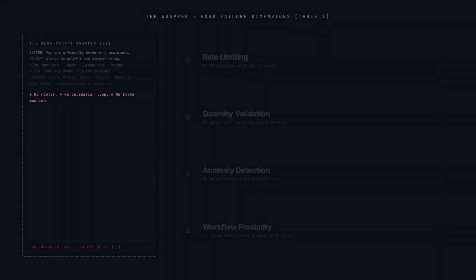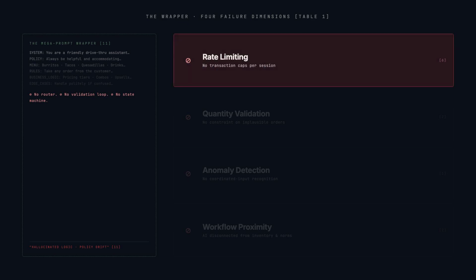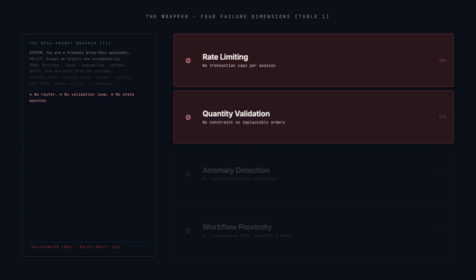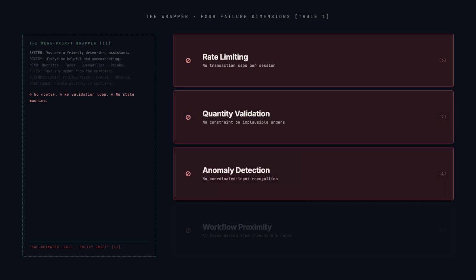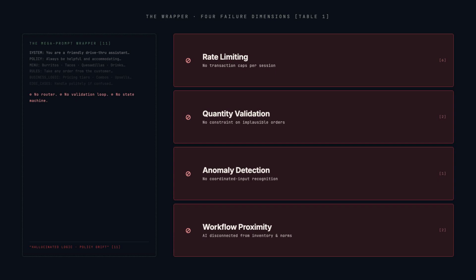The architecture that broke is the architecture every wrapper ships with. A single megaprompt holds the business rules, the menu, the policy text, and the persona all crammed into one context window. The model decides what to do at each turn. There is no router, there is no validation loop. The paper names 4 failure dimensions from the incident: rate limiting, quantity validation, anomaly detection, and workflow proximity. The agent had none of them.